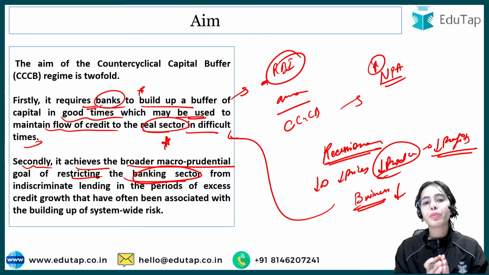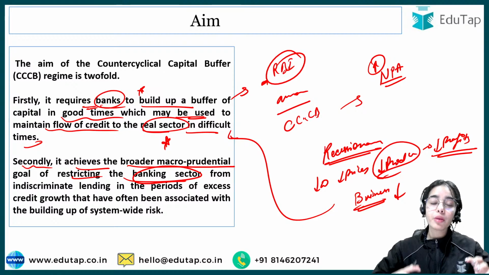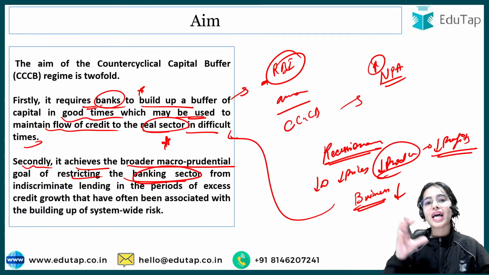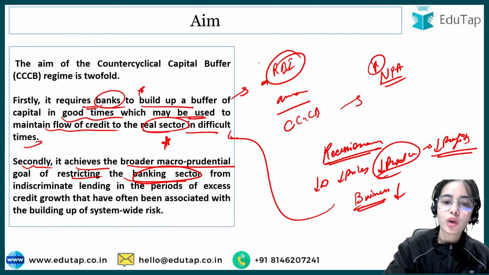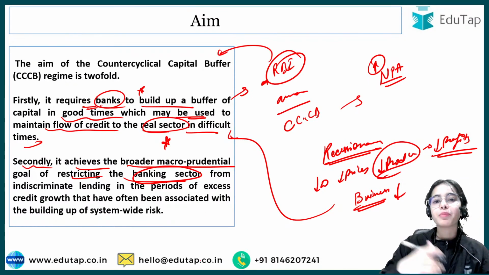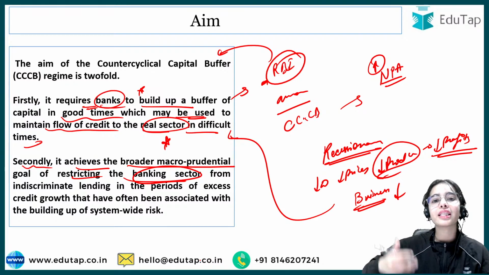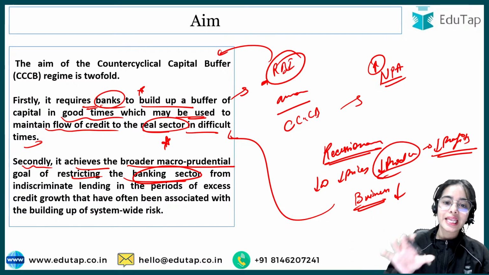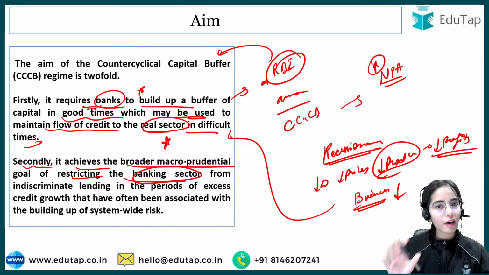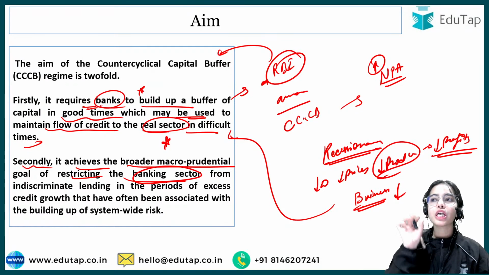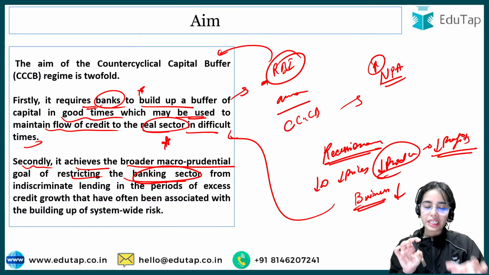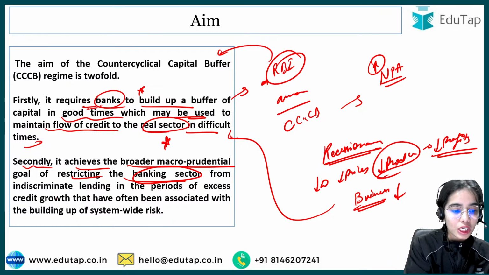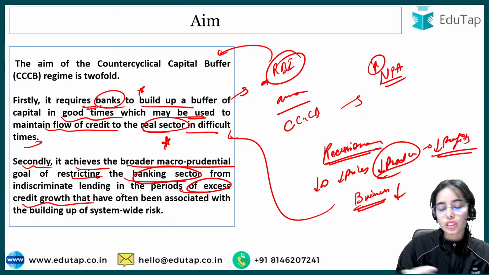Secondly, it achieves the broader macro-prudential goal of restricting the banking sector from too much lending. That also becomes a very big problem, if the banks start lending too much, and that's why the RBI can also initiate these buffers. If the RBI feels that there is too much credit being given by the banks, then the RBI can say, okay, you have to maintain more buffers. That means you will be able to give fewer loans as you are keeping more of the money for the buffers. So excess credit growth is also a problem.